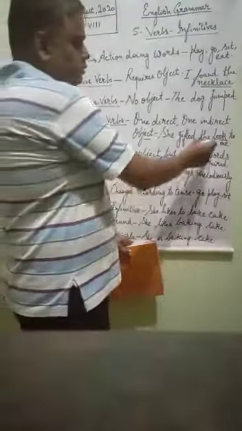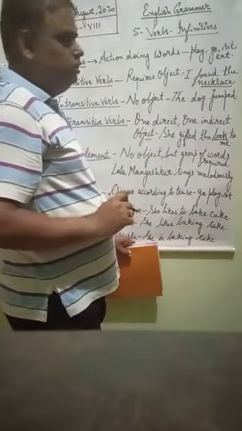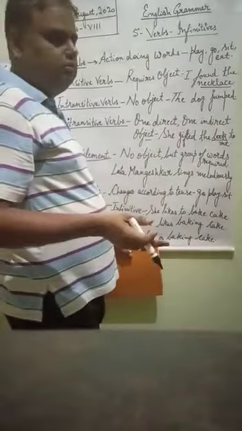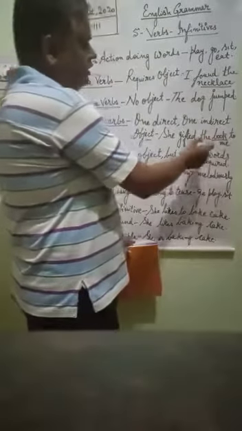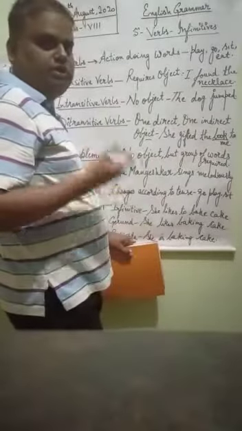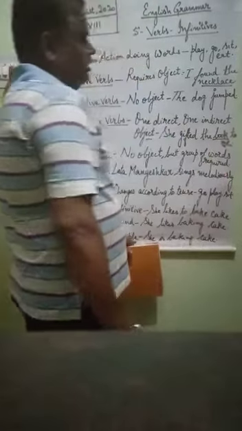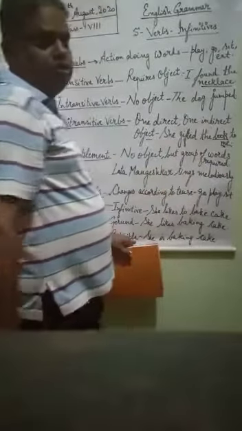I am getting the answer now. It means it is the object. She gifted the book, and who is benefiting by the book? She gifted the book to me, then I am benefiting. So me is also the object, but it is the indirect object, and book is the direct object.